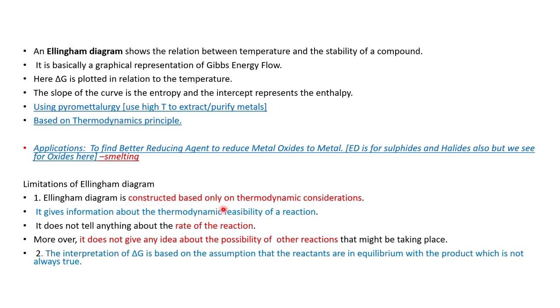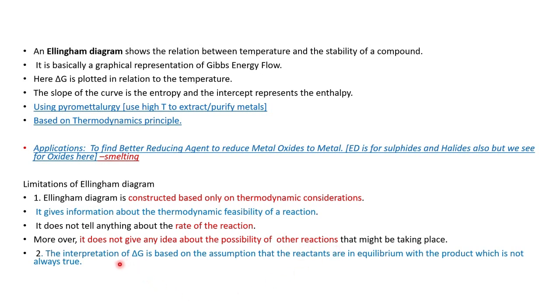These are the limitations, flaws of the Ellingham diagram. Its construction is based on thermodynamic consideration only. It gives information about the thermodynamic feasibility of the reaction only, and does not say anything about the rate of the reaction. Moreover, it does not give any idea about the possibility of other reactions.